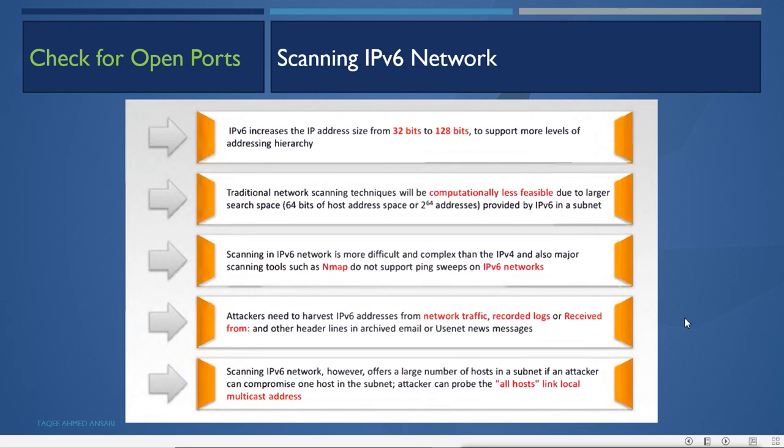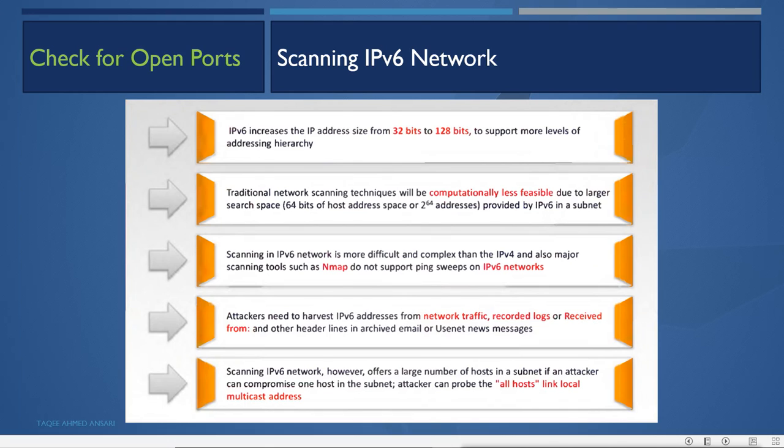Now scanning an IPv6 network. IPv6 increases the IP address size from 32-bit to 128-bit to support more levels of addressing hierarchy. It's a big number space, and traditional network scanning techniques will be computationally less feasible due to the larger search space. 64 bits of host address space, or 2 raised to 64 addresses, are provided by IPv6 in a subnet. That means even in a single subnet, you have 2 raised to 64 IP addresses, and it is a very big range. So scanning it can take a lot of time.